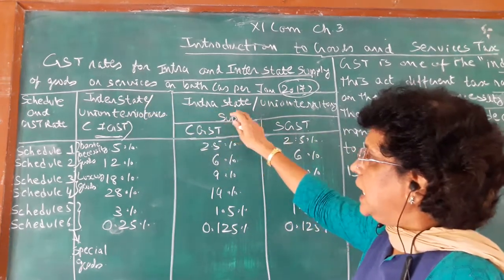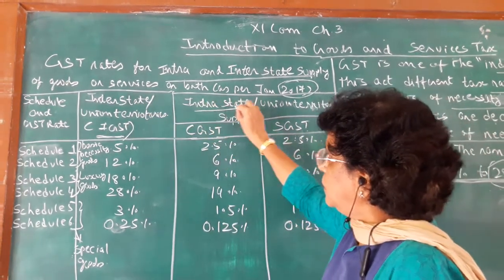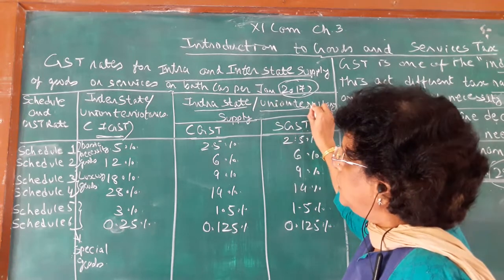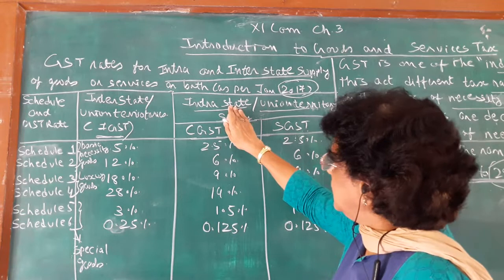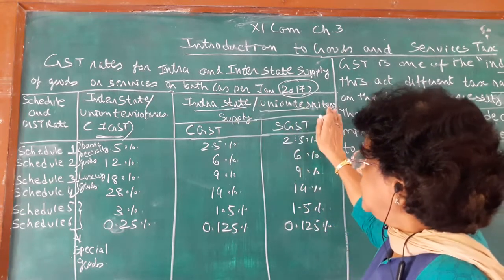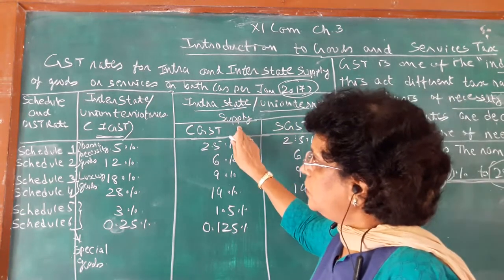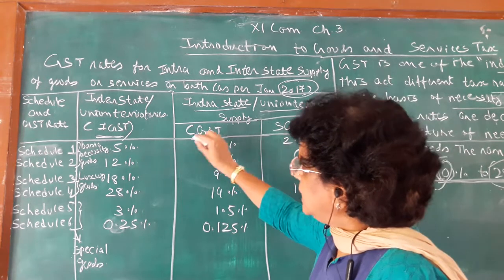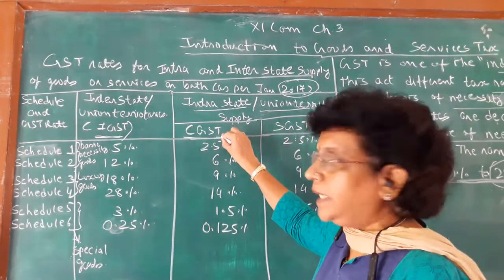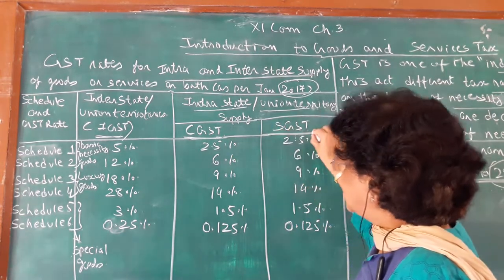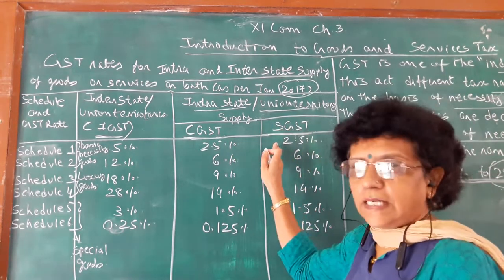Second, when you are doing a transaction within your own state, you have the intra-state and union territory supply. You have the taxes CGST, which covers the central government, and SGST, which covers the state government.